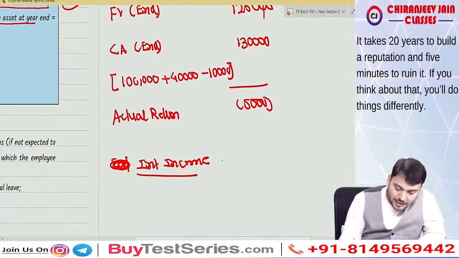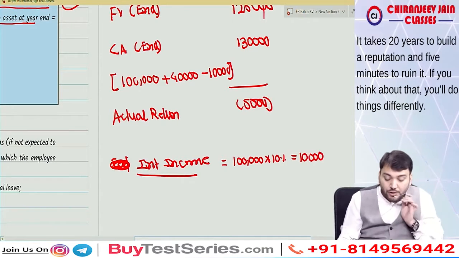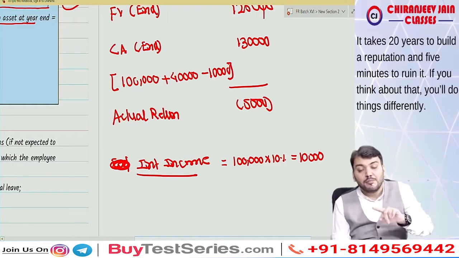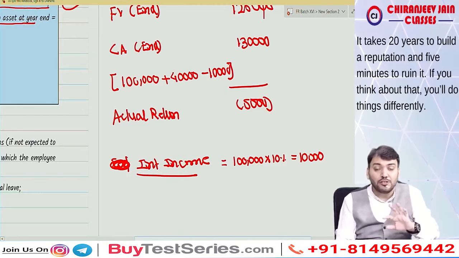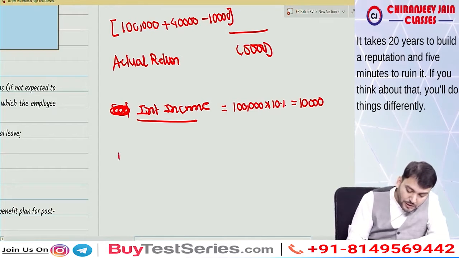So can you see interest income will be on opening balance. Opening balance is 1 lakh. 1 lakh into 10%, that is equal to 10,000. Correct now? Understood? So your expectation was 10,000, but your actual is negative 5,000. So what is the gain or loss? Of course, we'll find out now.